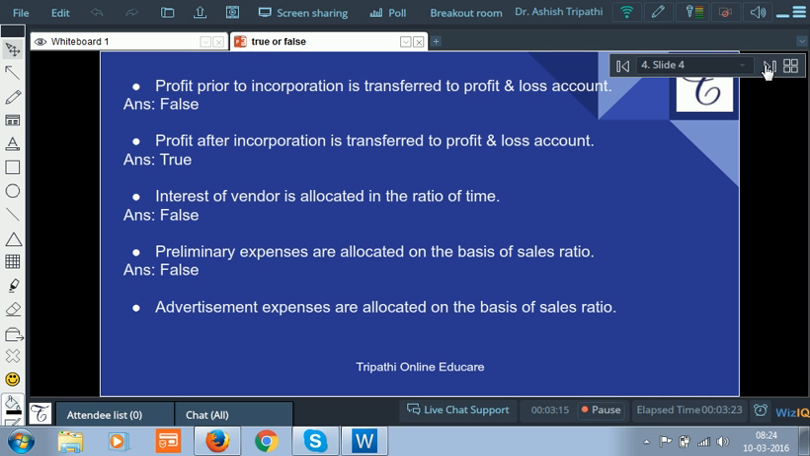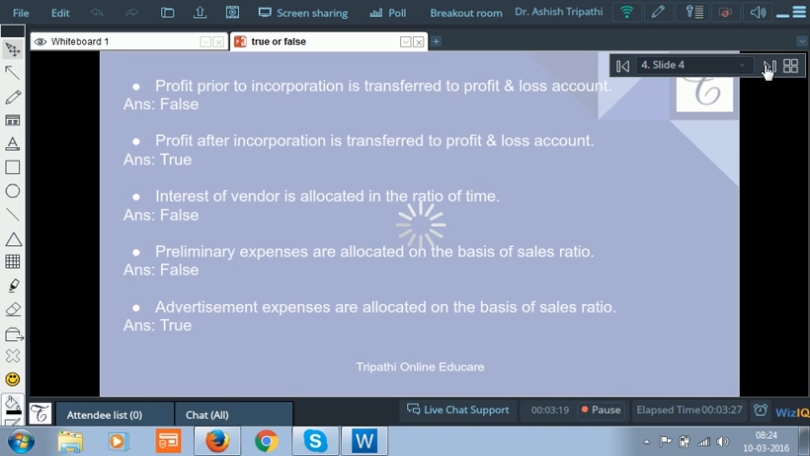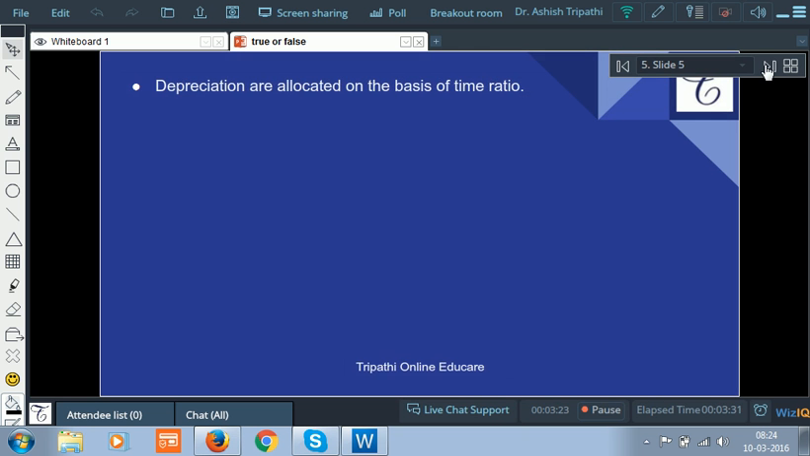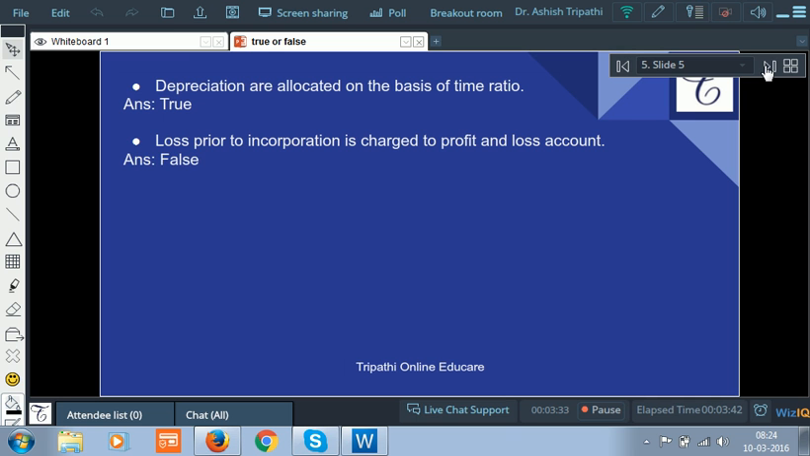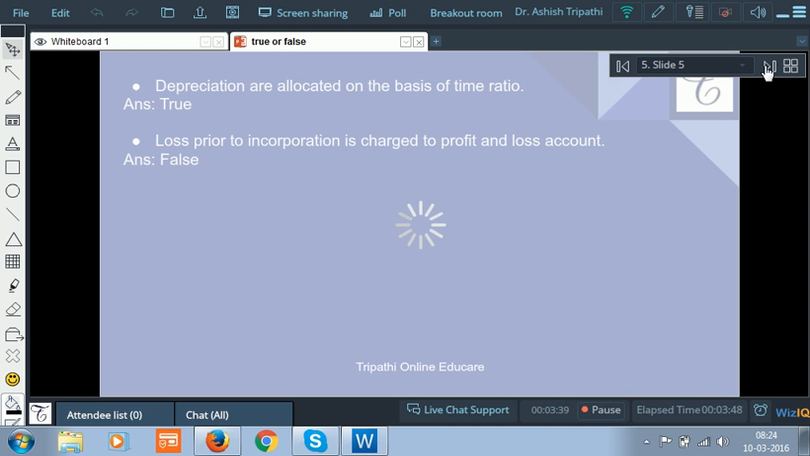Advertisement expenses are allocated on the basis of sales ratio. True. Depreciation are allocated on the basis of time ratio. True. Loss prior to incorporation is charged to profit and loss account. False. Loss prior to incorporation is to be transferred to goodwill.